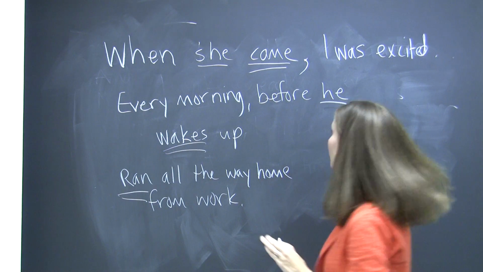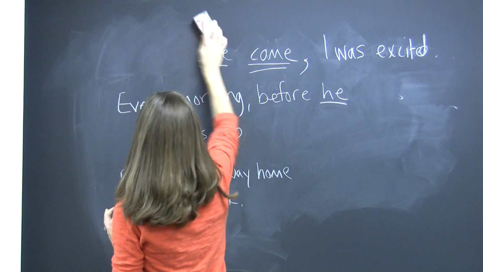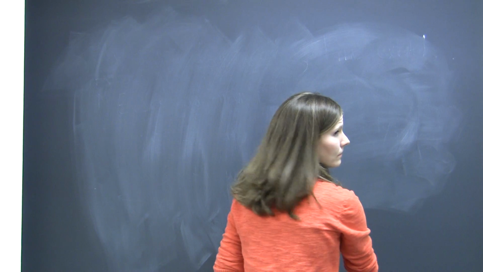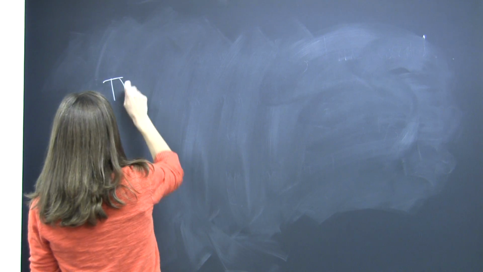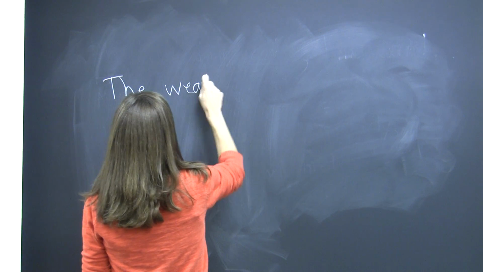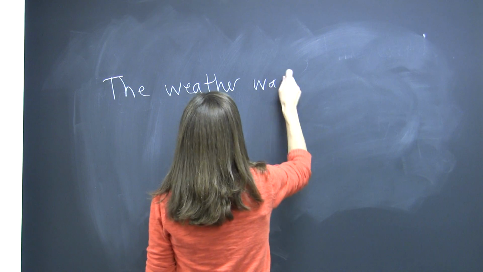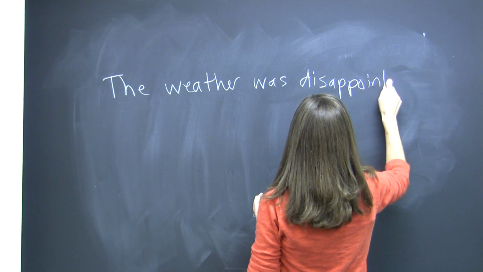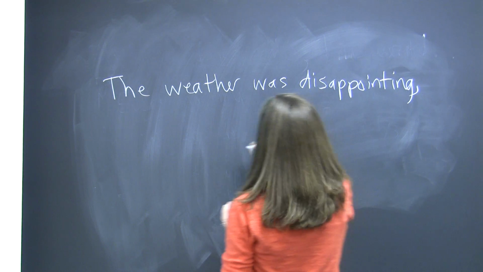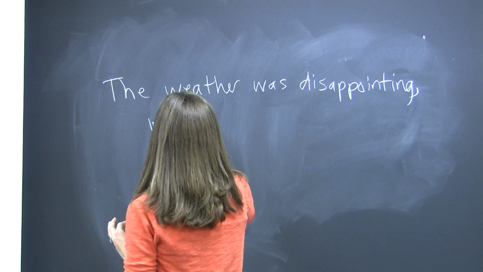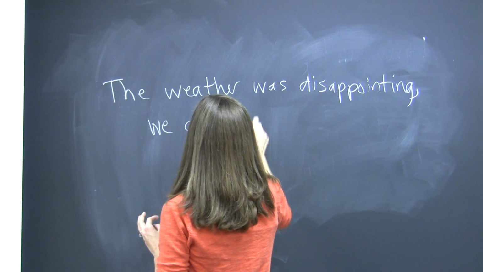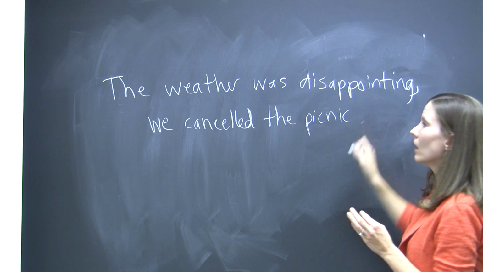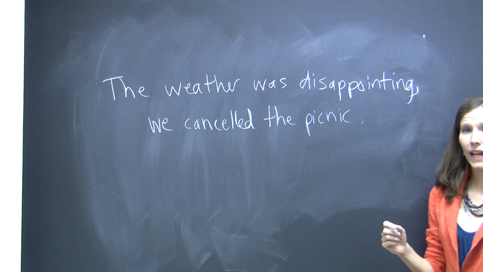So for example, "The weather was disappointing, we canceled the picnic."